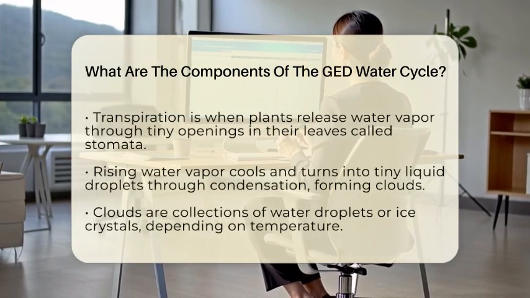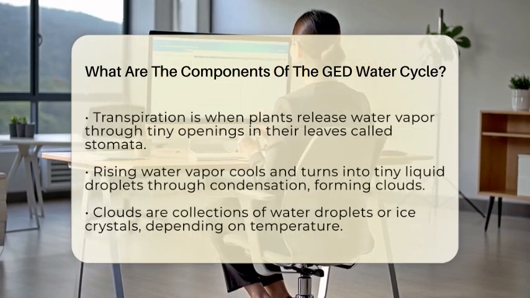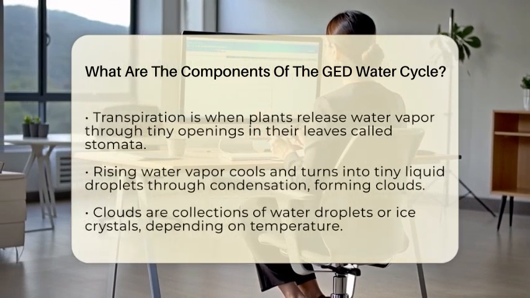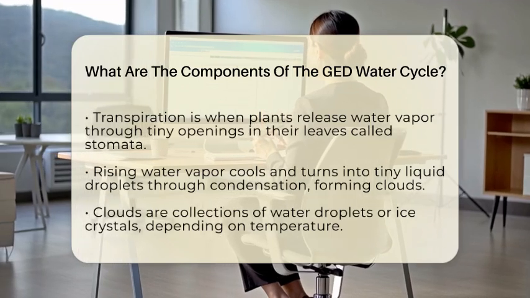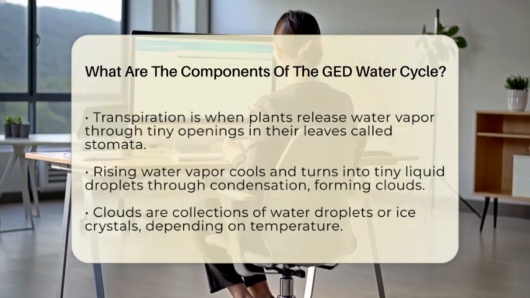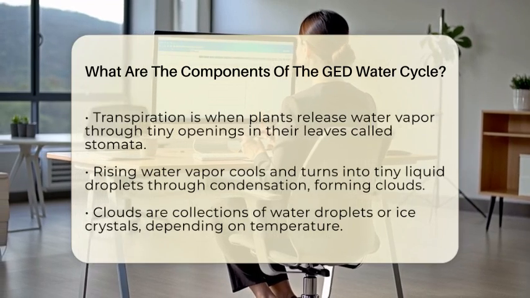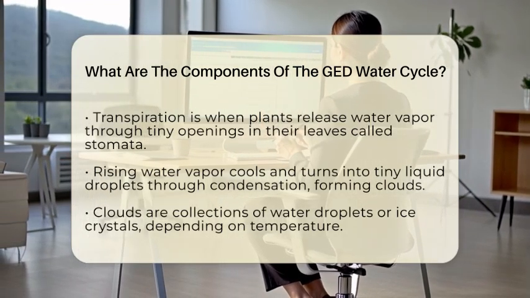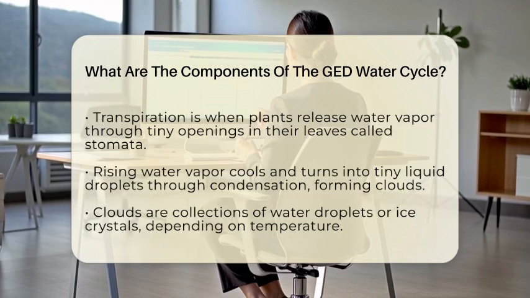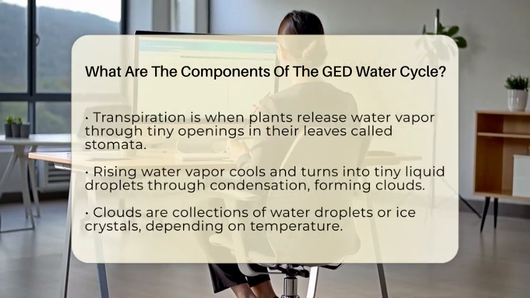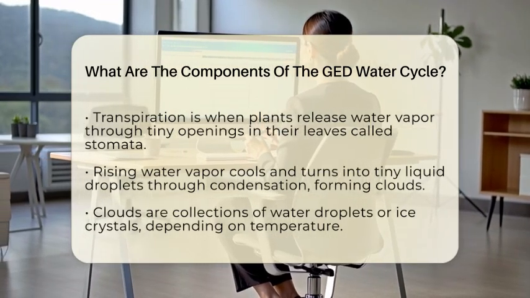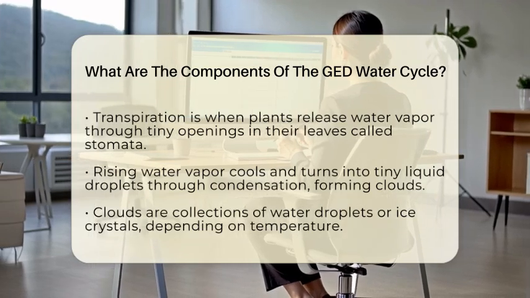As water vapor rises, it cools down and turns back into tiny liquid droplets through a process called condensation. These droplets gather and form clouds. Clouds are just collections of these tiny water droplets or ice crystals, depending on the temperature. When the droplets in clouds grow heavy enough, gravity pulls them down as precipitation. This can be rain, snow, sleet, or hail, depending on the weather conditions.